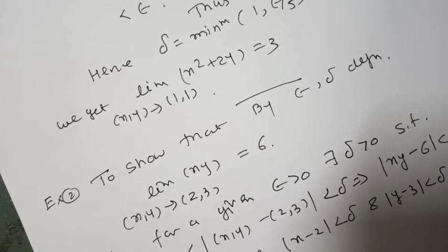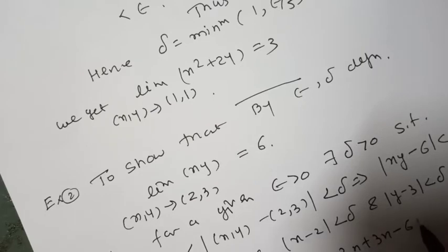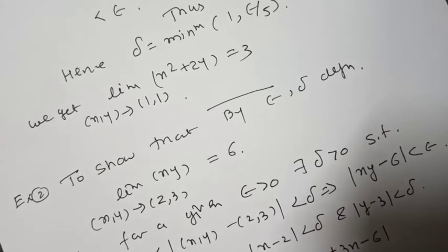So consider mod of xy minus 6, it is equal to mod of xy minus 3x plus 3x minus 6, that is mod of x into (y minus 3) plus 3 into (x minus 2).